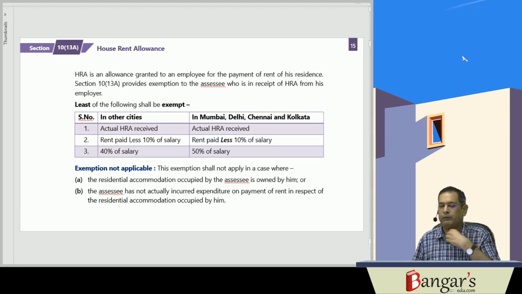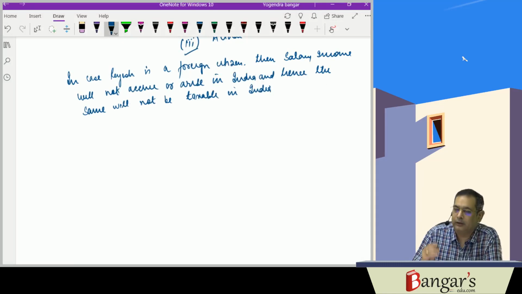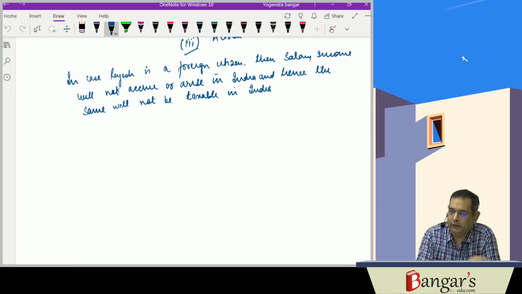Now we will be discussing the taxability of the allowances, and first of all the house rent allowance. Either the employer can give the employee a house facility. If the employer owns a house, or takes one on lease and then provides it to the employee, that is known as house facility.